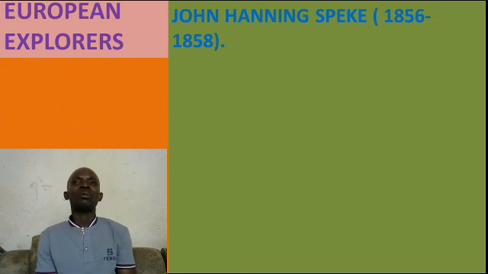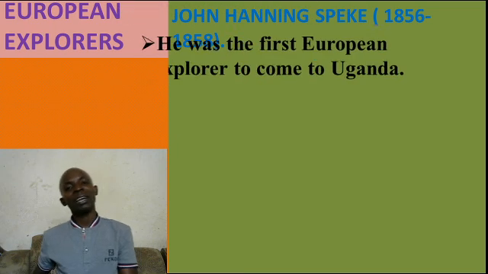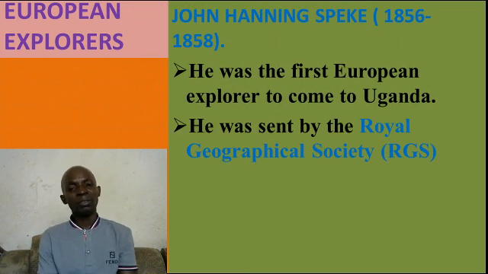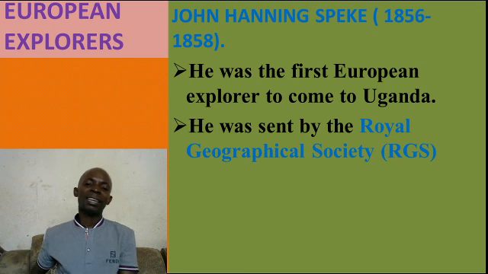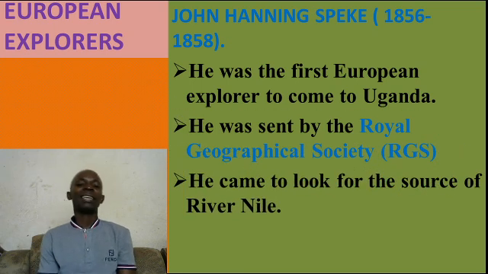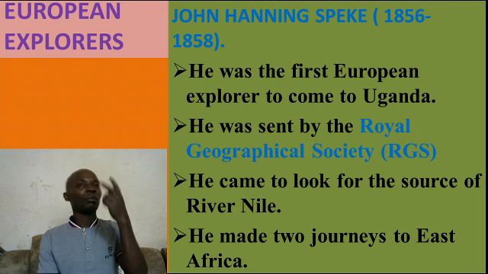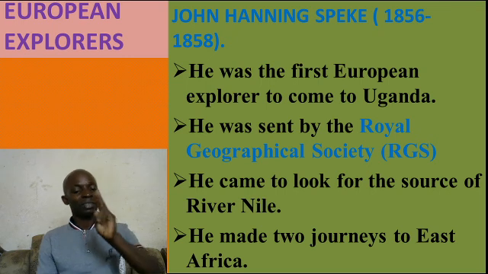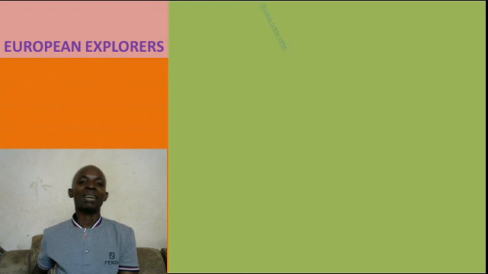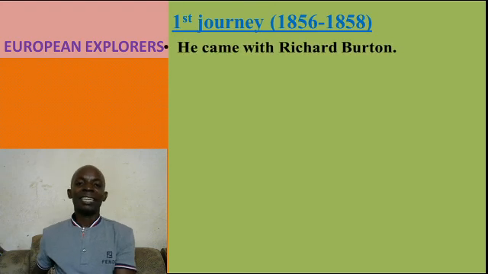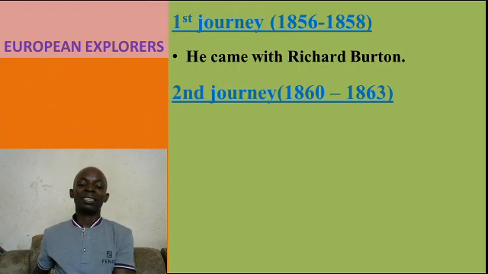What did he come to do? He came to discover the source of River Nile. So he was the first European explorer to come to Uganda. He was sponsored by the Royal Geographical Society. He came to look for the source of River Nile. He came to Uganda twice. The first journey, he came with Richard Burton. Then his second journey, he came with James Grant.